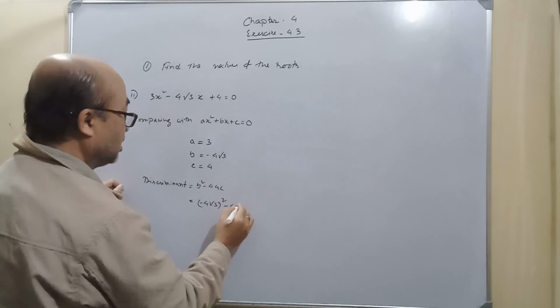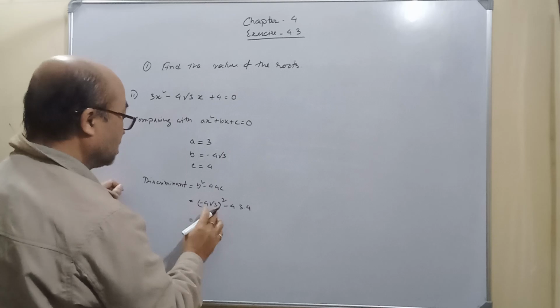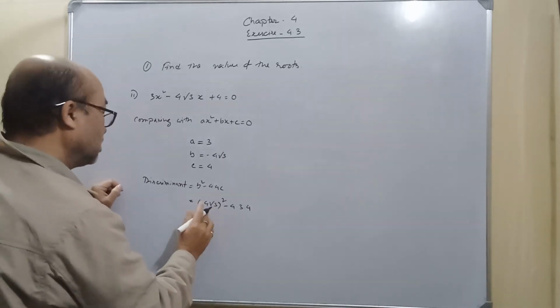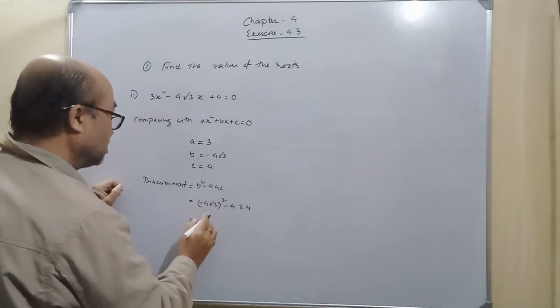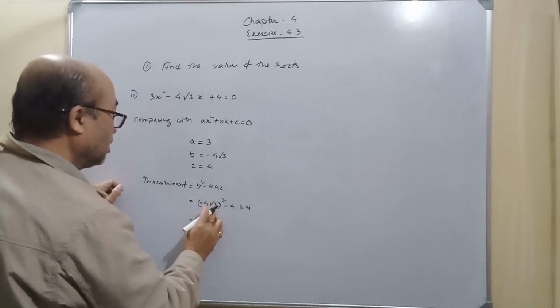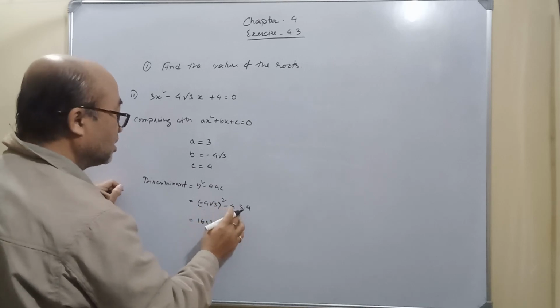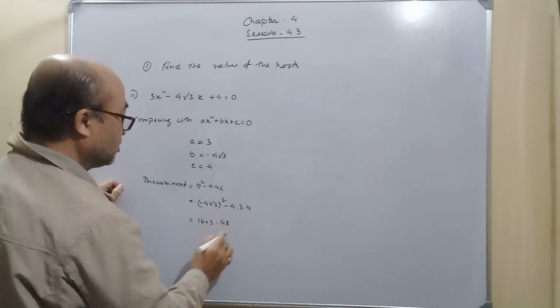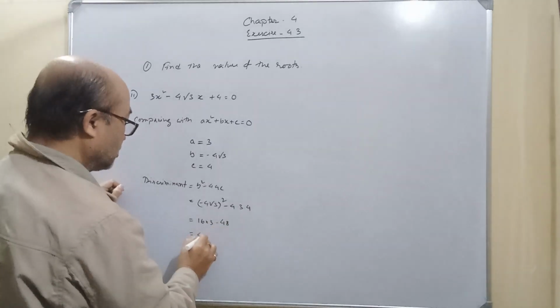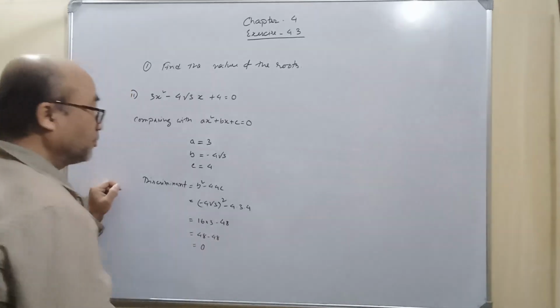What is a? 3. c is 4. Minus 4 root over 3 whole square. Minus 4 into minus 4, 16, and root over 3 whole square is 3, minus 48. 48 minus 48 equal to 0.